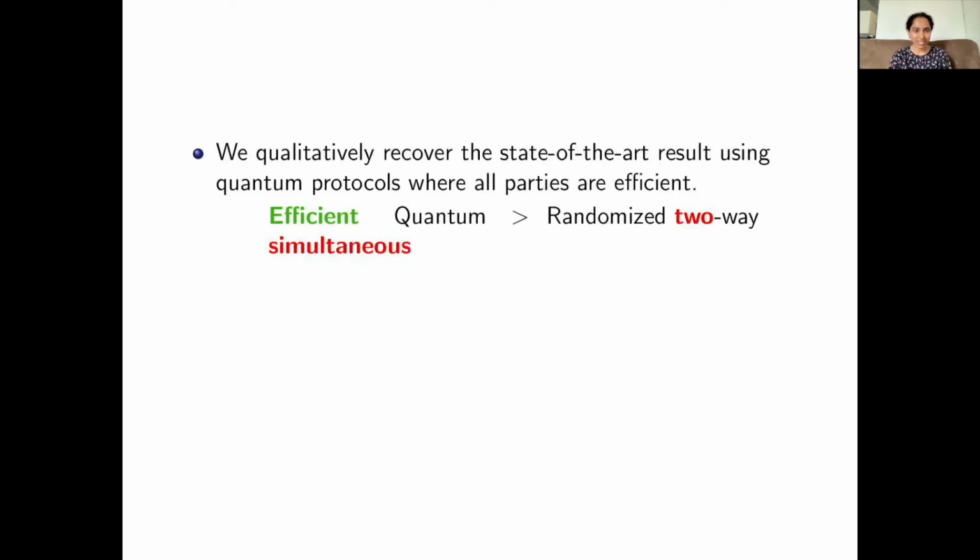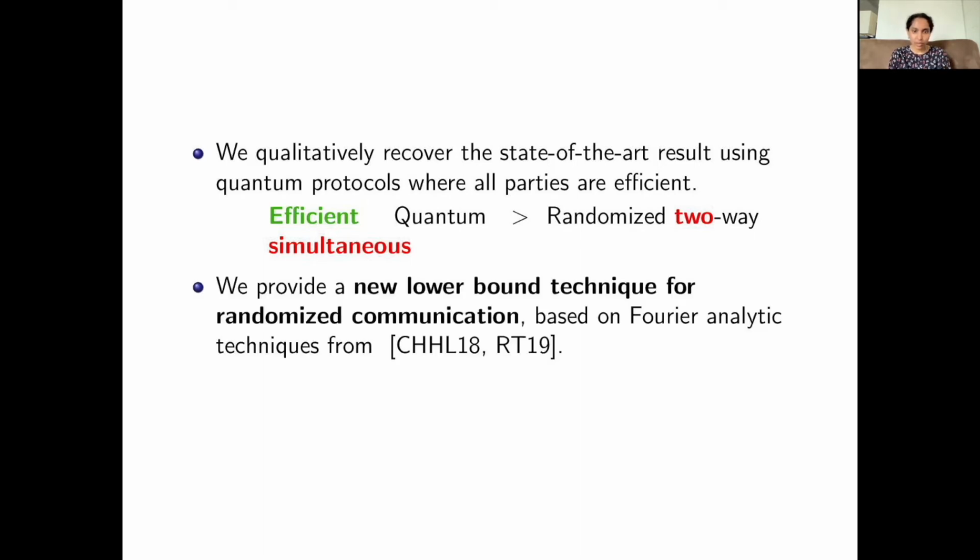Our result unites these two lines of work. We recover the state-of-the-art result using quantum protocols where all the parties are efficient. Secondly, we provide a new lower bound technique for randomized communication complexity based on Fourier analytic techniques from these two works. The first is the polarizing random walks result of Chattopadhyay et al. The second is the oracle separation result of BQP and PH.